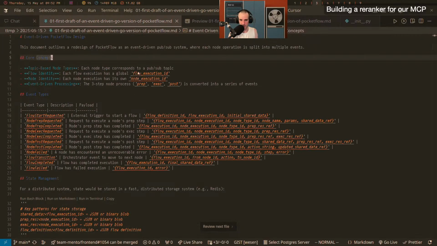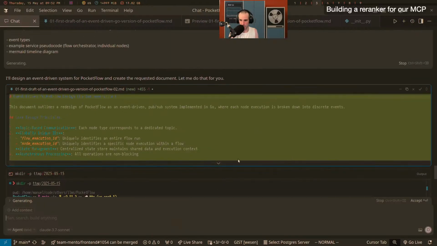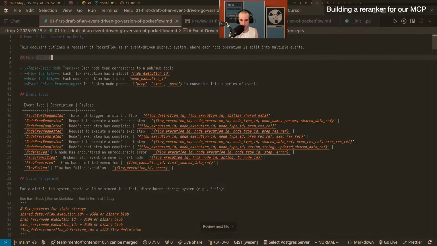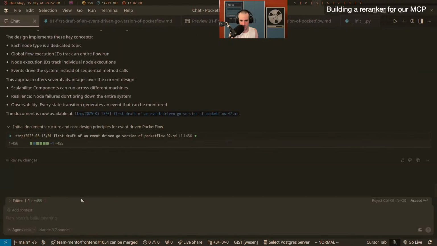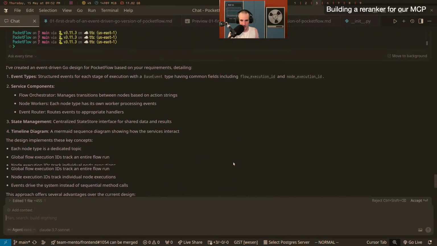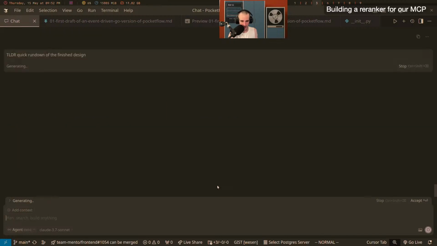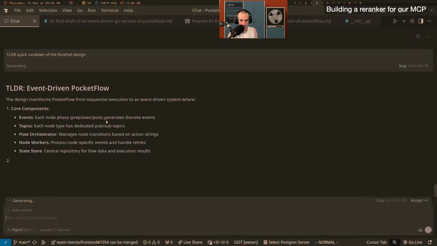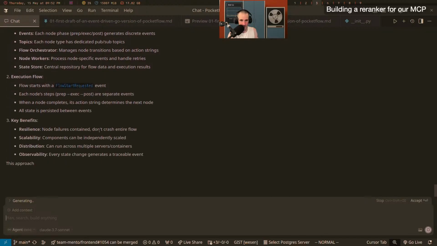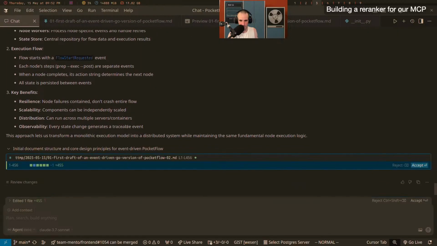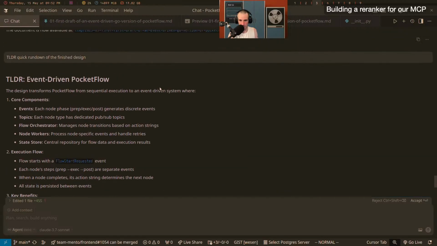Can I show that in the current context chat? Yeah, actually I'm going to use it. So we created this, and then I'm going to do a TLDR, quick rundown of the finished design. I'm going to take the finished design and try to make it very short so we can see the impact of it. No, this is not what I wanted. Whatever. We're going to take that, right?